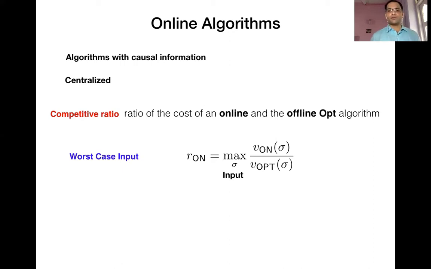And you take the ratio. So this is clearly, for a minimization problem, greater than 1. And you look at the worst possible sequence, which will maximize this ratio. And that is defined to be the competitive ratio of a particular online algorithm.